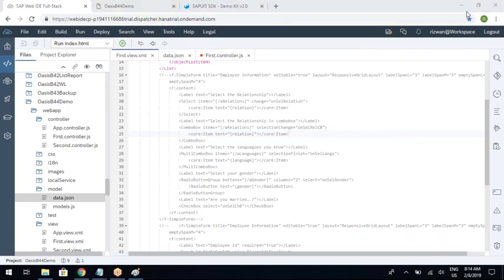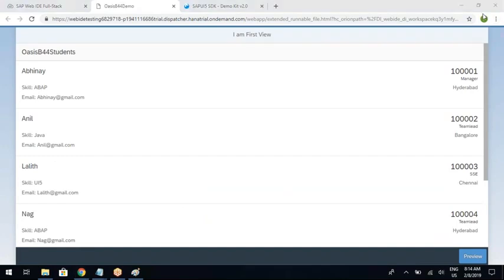SAP UI5 is a product. The only problem is that whatever UI elements he has provided, you need to use as they are. For example, if you say you want to keep this name in the middle, or keep this 100000 after this one, these kinds of things are not possible.